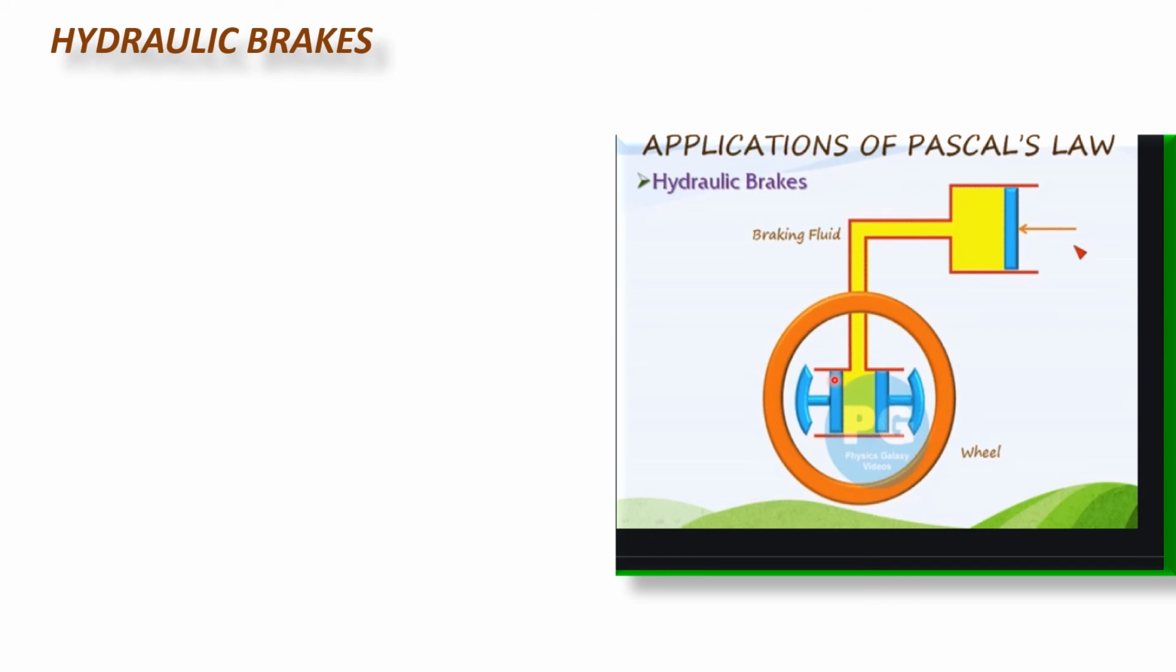So when these slave pistons move in the outward direction, the brake shoes which are connected to the slave pistons also move outward. When they come closer to the drum, they resist the rotation of the wheel. So in this way the drum brake works. Now we will see how disc brake works.